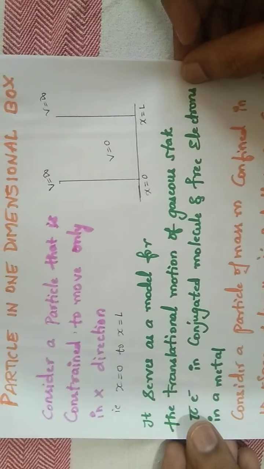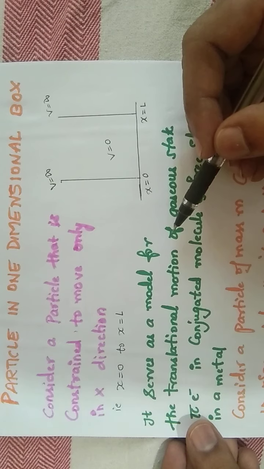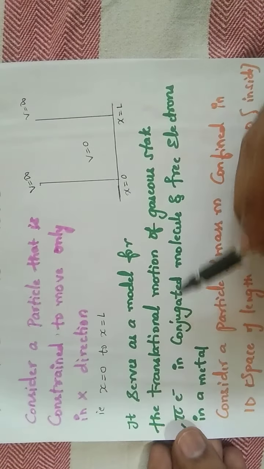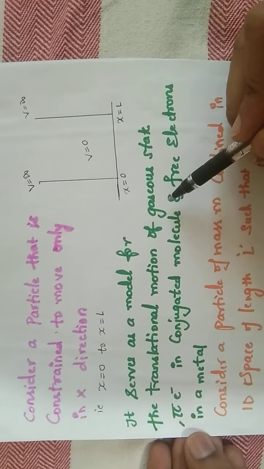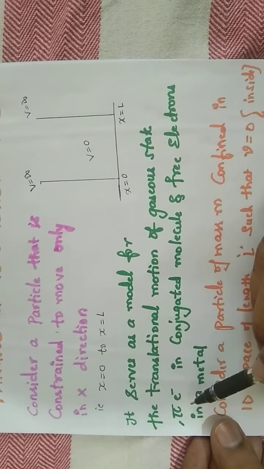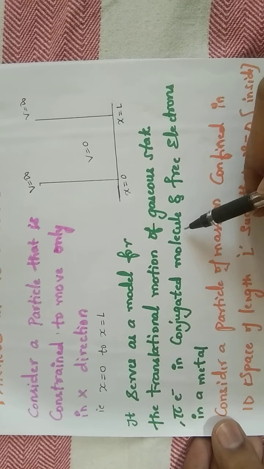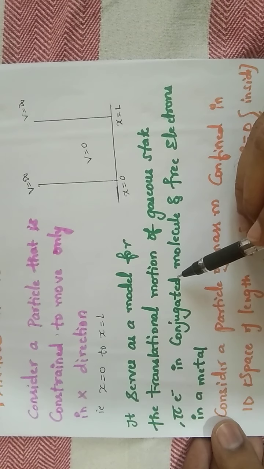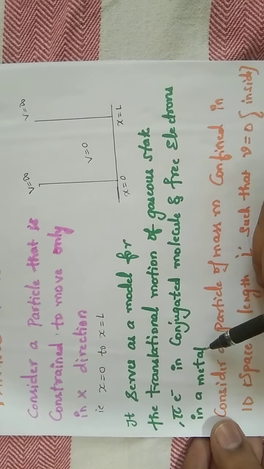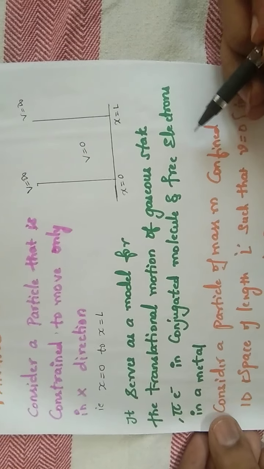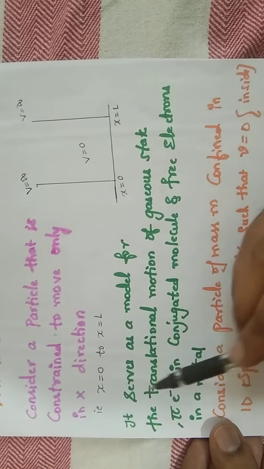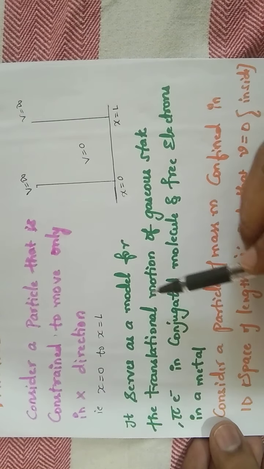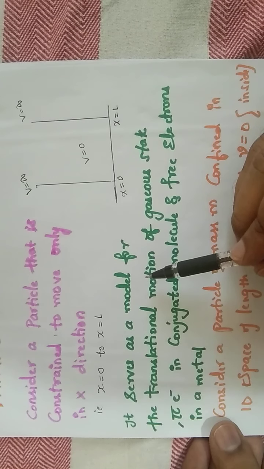So why should we study the particle in one dimension problem? Because it serves as a model for the translational motion of a gaseous molecule, and also the pi electrons in conjugated molecules. We know that conjugated molecules are involved in what? Delocalization of the pi electrons, right? And also the free electrons in metals, what are free electrons involved in? Conduction, right? So it serves as a model for the translational motion of a gaseous state. So the particle in a one dimension box is very important.